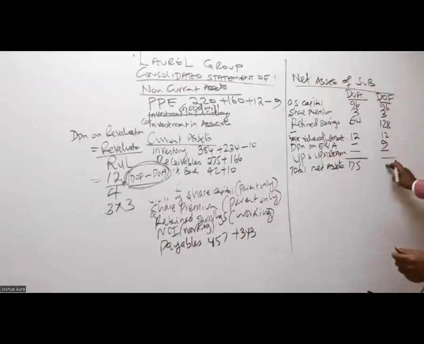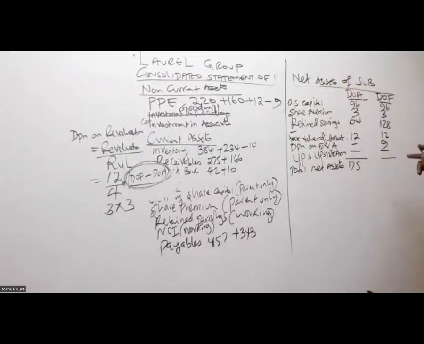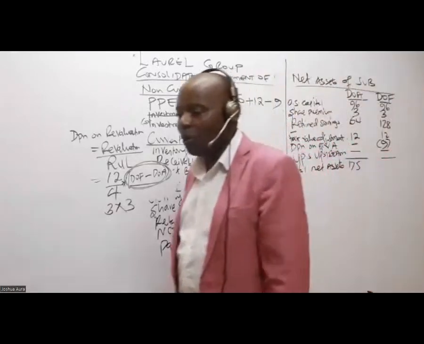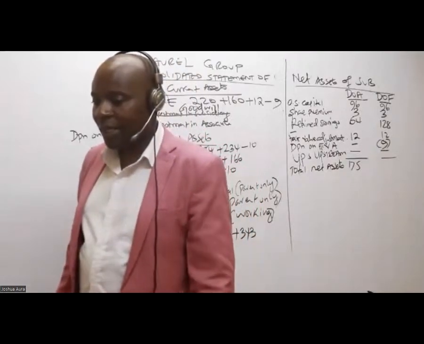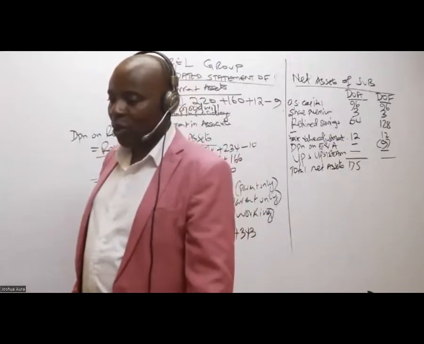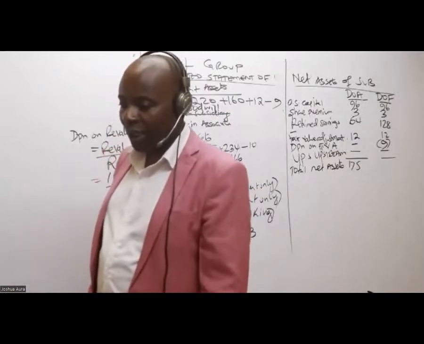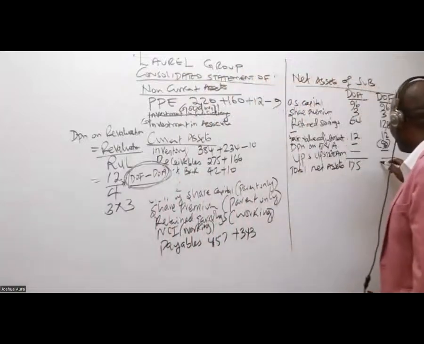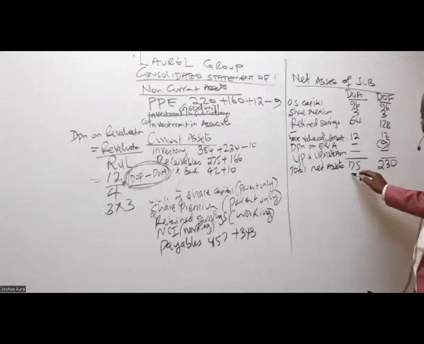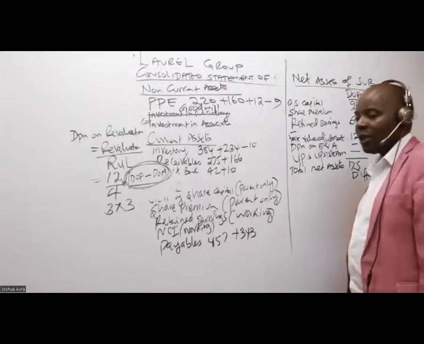How about this one here? DOF, is there somebody who can get the DOF? I'm being told it is 230. Again, remember that depreciation we always subtract. So you subtract, and it is 230. And then the difference between these two numbers, we normally give it a special name, PAP.